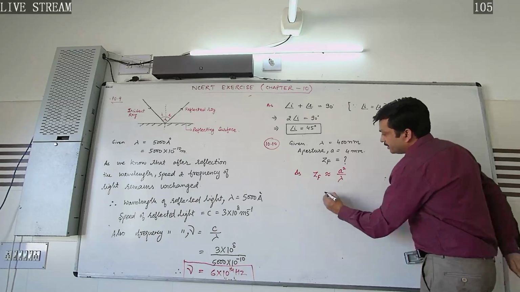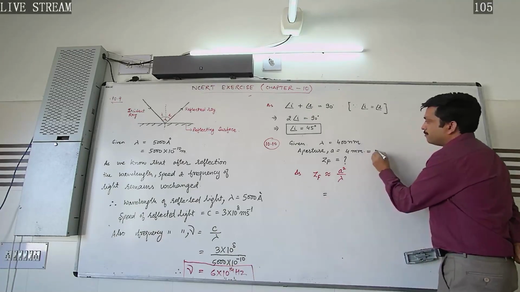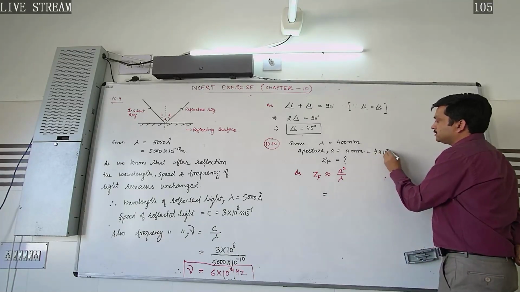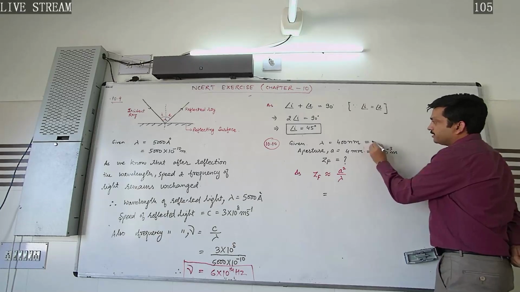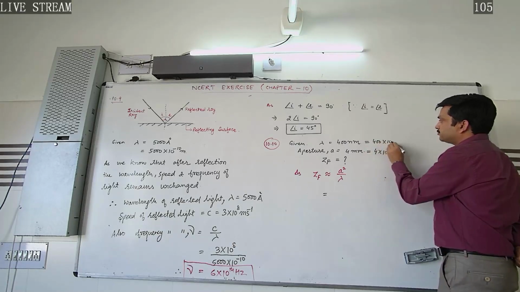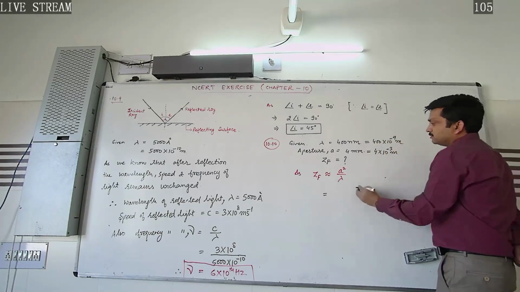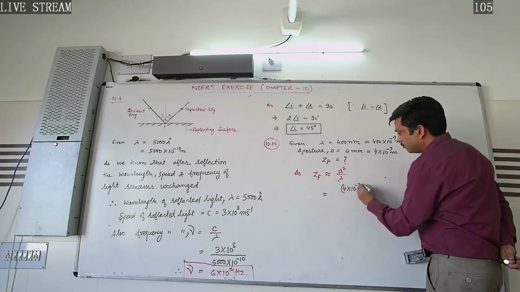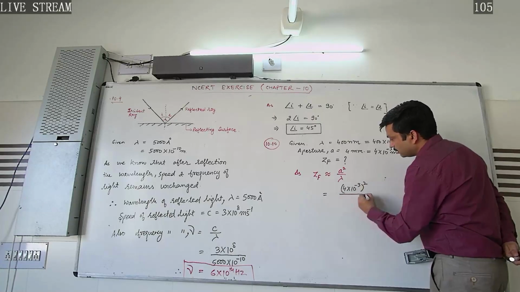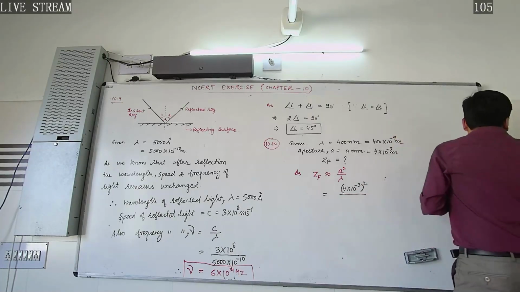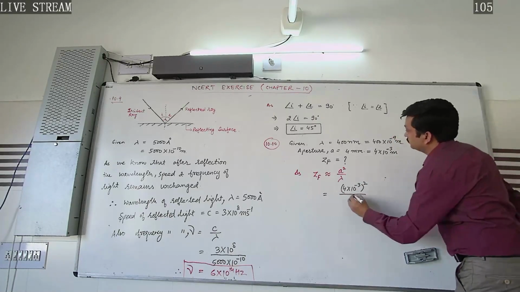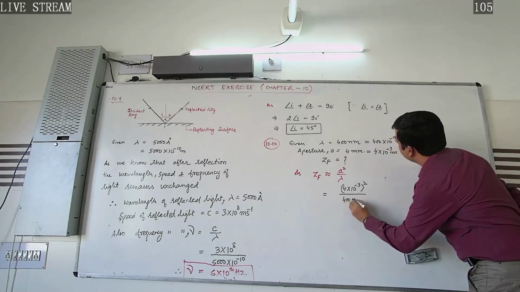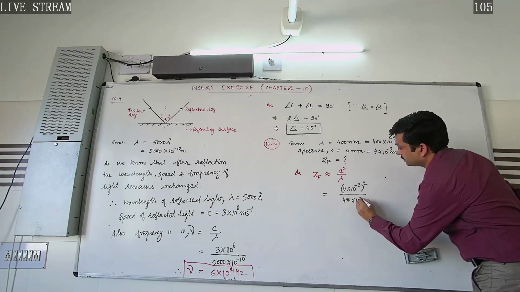So putting the value here, what is A? 4 mm, writing it in SI units, and the wavelength is 400 nanometer, that is 400 into 10 to the power minus 9 meter. So here we get (4 into 10 to the power minus 3) whole squared divided by 400 into 10 to the power minus 9.